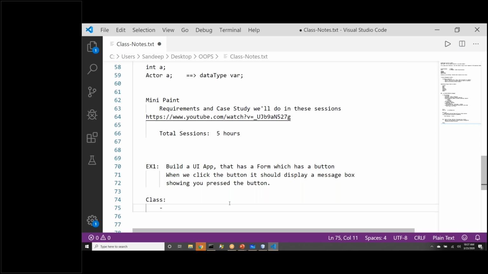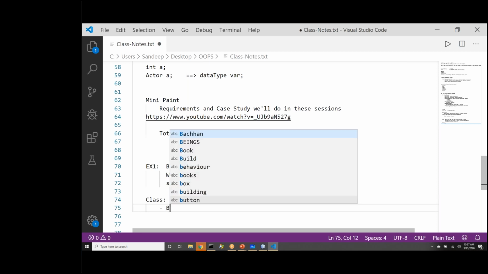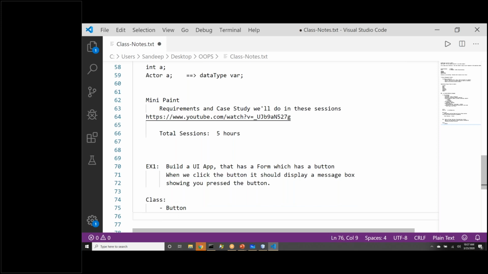Identify the classes. So, okay, I see people are saying button. So let me write that. Button is a class, okay? So Deepika is saying on click. Deepika, on click is actually the word itself is saying it is an action. So on click will not be a class. Is that making sense, Deepika? Yeah. So we will focus on nouns. That is what we talked about.